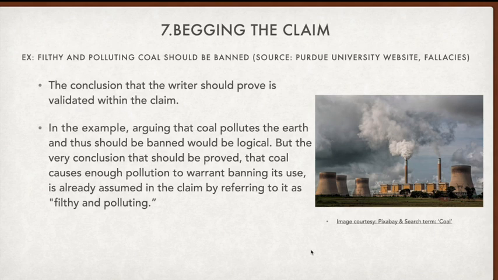So next is begging the claim. In begging the claim, for example, we state the property which we would like to tell others: filthy and polluting coal should be banned. So here the coal should be banned because it is filthy and polluting. We are not asking for it to be banned by reasoning it out. Rather, we are simply stating that this is filthy and polluting, this is a known thing, and therefore it should be banned.